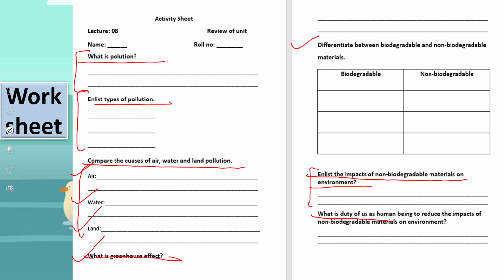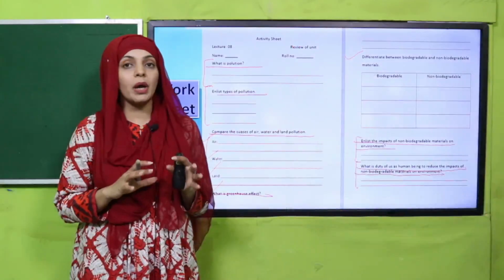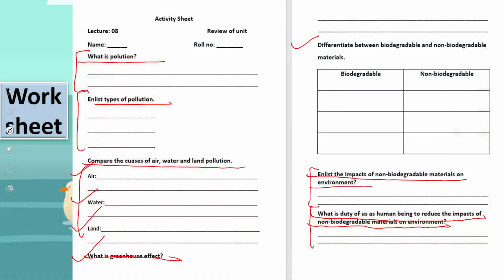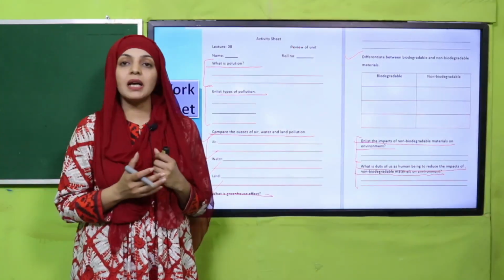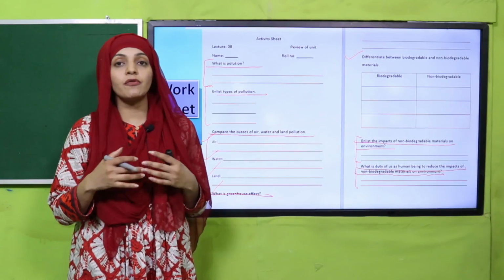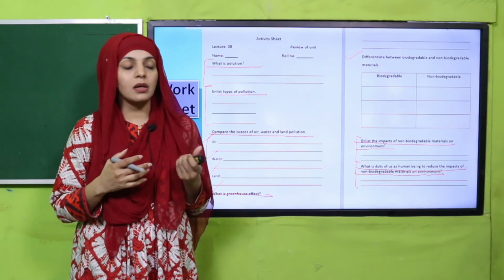What is the duty of us as human beings to reduce the impacts of non-biodegradable materials on the environment? कैसे हम लोग कोशिश कर सकते हैं non-biodegradable material का impact environment पे कम करने का. So my dear students, you have done all of this. Quickly pause the video and complete the worksheet. I hope everybody has done it. Submit it to your teacher for grading and for marks.